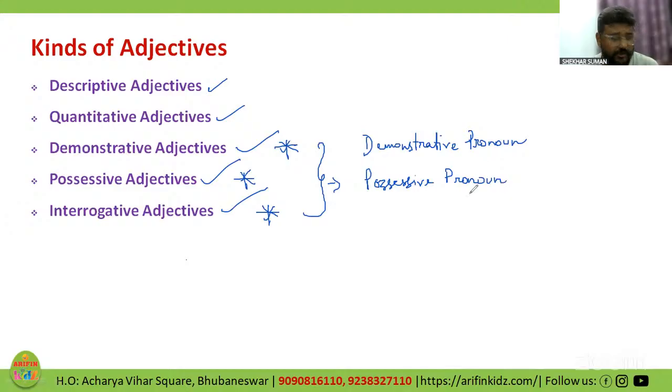Again, there is a confusion. Then interrogative adjectives also we have, and interrogative pronouns also we have. So when these topics come, while I will be explaining, I will use a comparative study so that you would be able to differentiate between what adjectives are and what pronouns are, so that there shouldn't be any confusion. Okay, so let's move one by one. We will go ahead, first beginning with descriptive adjectives.